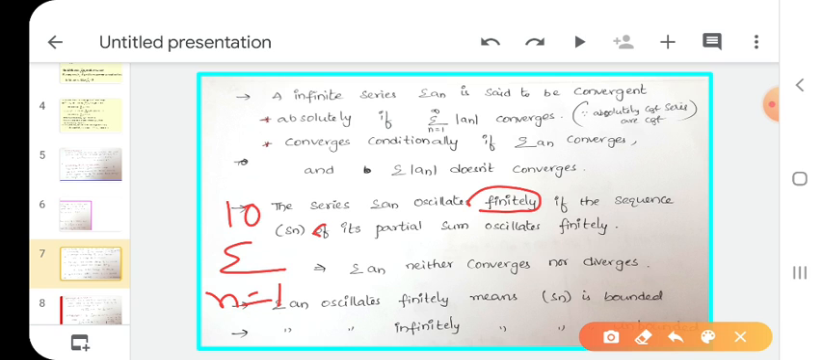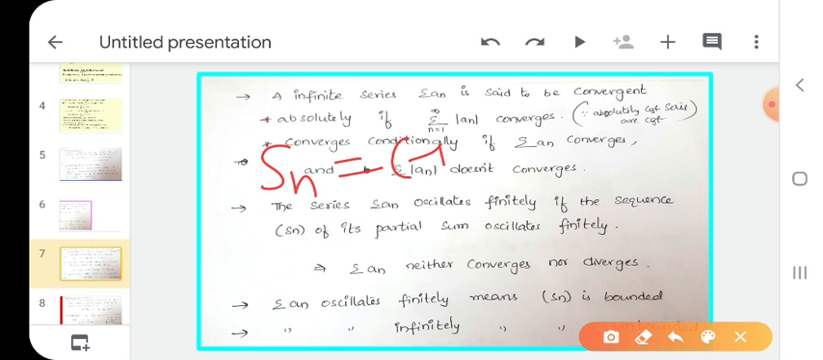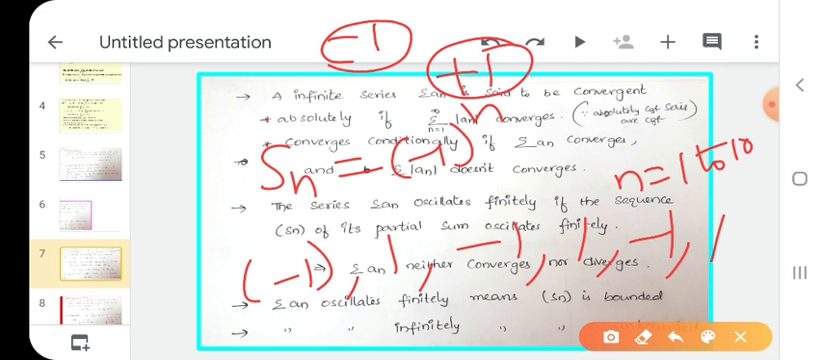Okay. What is the sequence here? Minus 1 whole power n. What are the elements of that sequence? First we take the sequence minus 1 whole power n, where n equals 1 to 10 only. Minus 1, next term is 1, next term is minus 1, plus 1, minus 1, plus 1, like this. Only 10 terms are there. What is the lower bound? Lower bound means minimum value. Minimum value is minus 1. What is the upper bound? This is plus 1. So it is bounded. Okay.